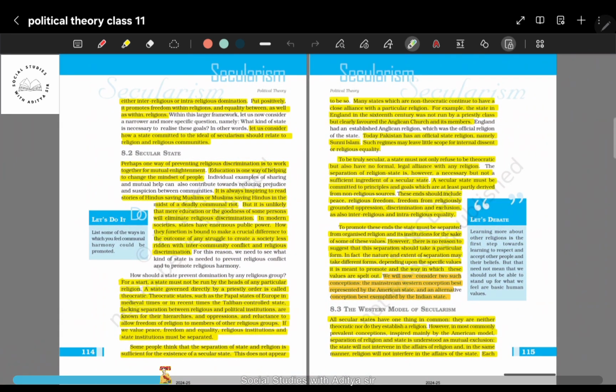Now, moving on, we will see the secular state. How can any state be made secular, and how can any country be made secular, so that each and every community can flourish and pursue their well-being? First, what we need to do is educate everyone about differences in the communities. Most of the time we see difference in a negative sense, but difference is not always negative.